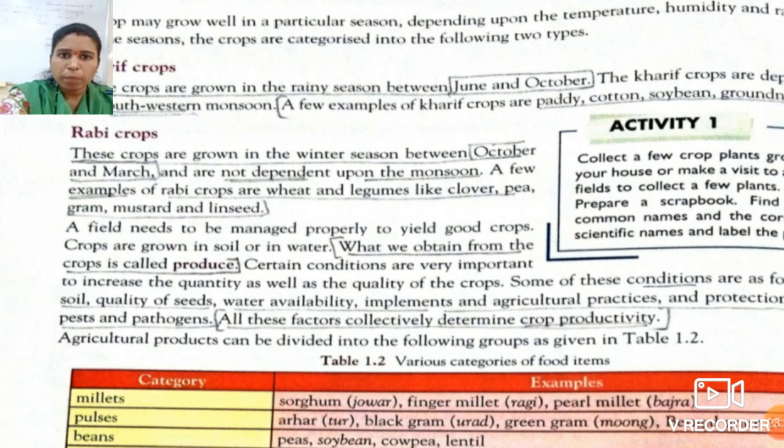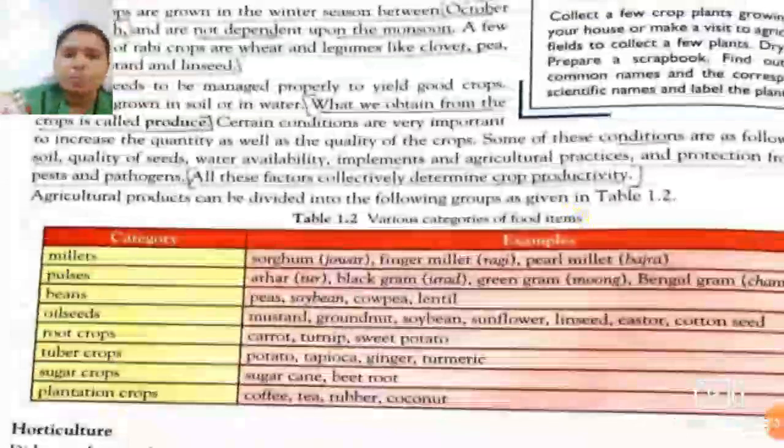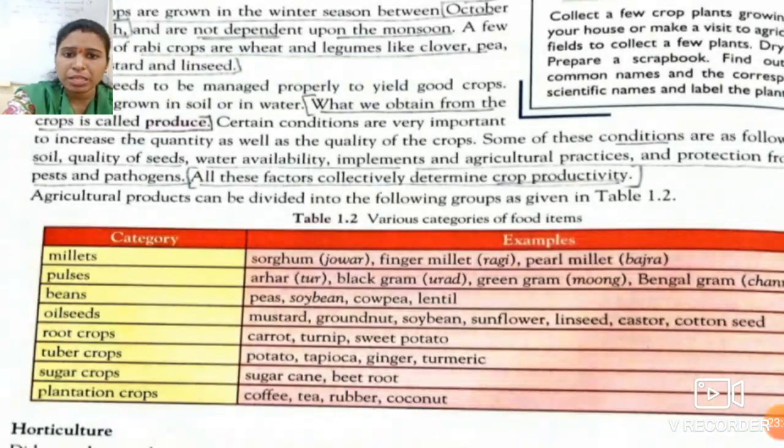The agricultural products are divided into some groups. See over here: millets, pulses, beans, oil seeds, and the crops grown under the ground, these are the root crops. Some are tuber crops, like potato, tapioca, ginger, turmeric. Some are sugar crops, meaning sugar cane, beetroot.